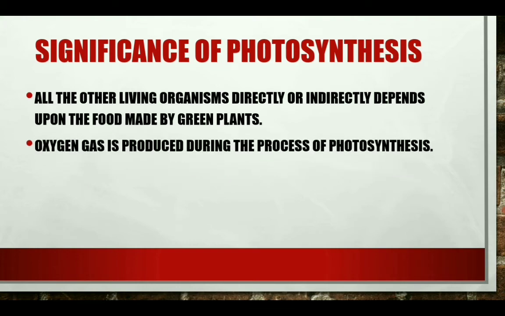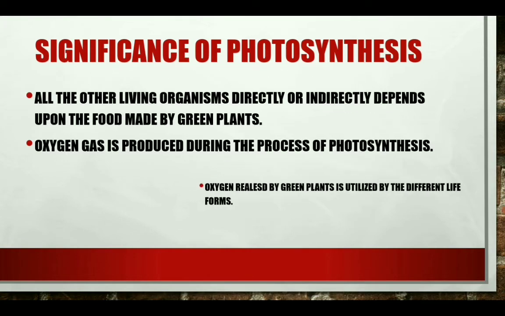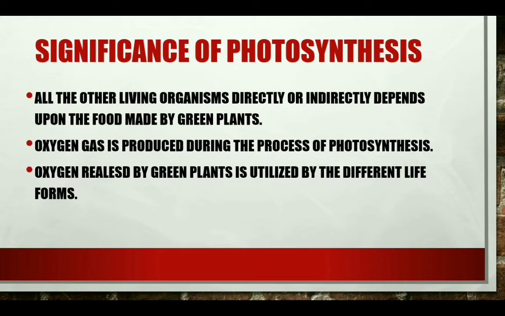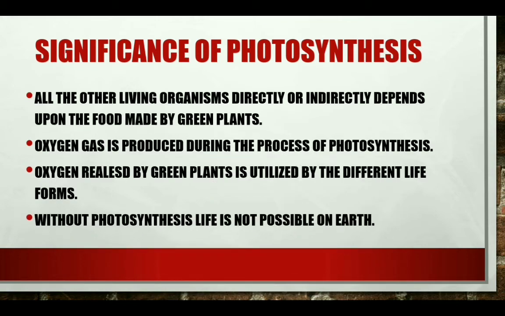The next one is that oxygen gas is produced during photosynthesis, and this oxygen gas is utilized by all the living organisms present on the earth. The last one is that without photosynthesis, life is not possible on earth.